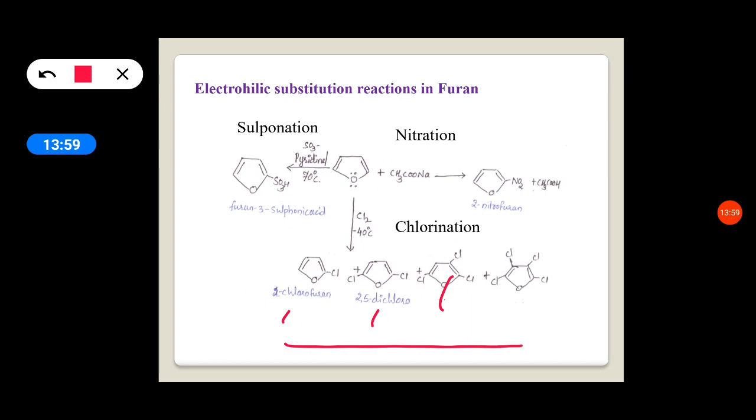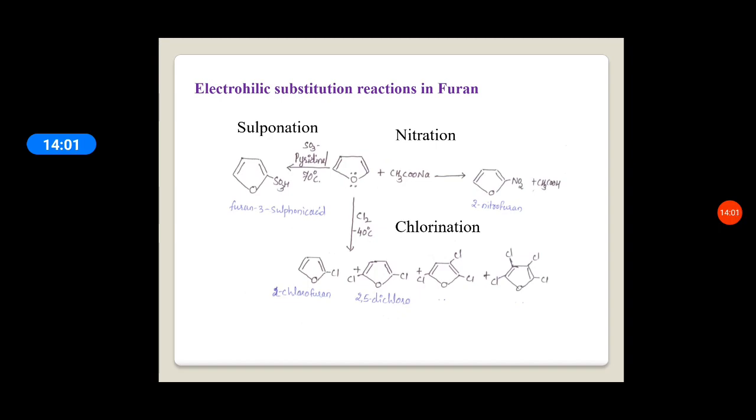So suppose you require only one mono-substituted product, 2-chlorofuran or 2-bromofuran. The chlorination or bromination is the same. When it is treated with chlorine at minus 40 degrees centigrade, it gives a number of chloro-substituted products. Suppose bromination is carried out at minus 40 degrees centigrade, then it gives bromo-substituted products.